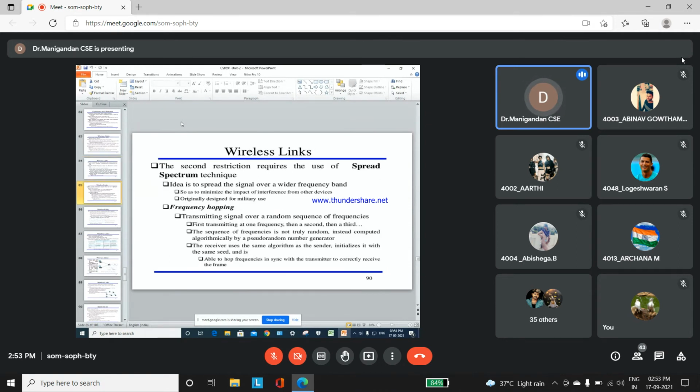Wireless links. The second restriction requires the use of the spread spectrum technique. Spread spectrum technique means the idea is to spread the signal over a wider frequency band. From the tower, the tower will be located in a particular location. The signal will be transmitted all around in the four directions, 360 degree direction. All the signal will be rotated so that it will be spreading the signals from the tower to n number of users.